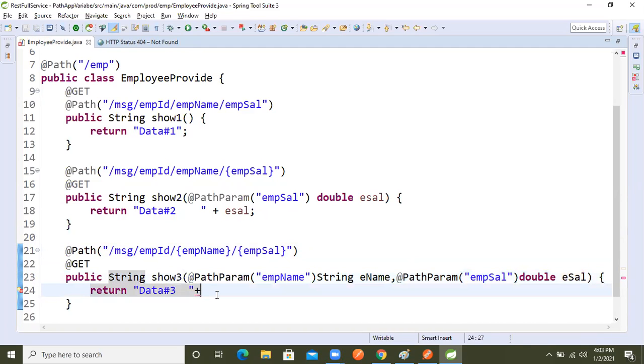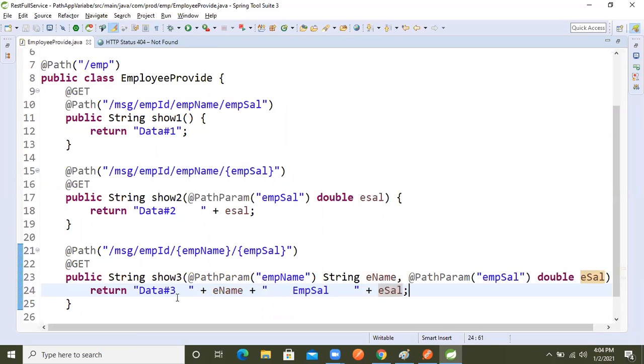So now I'm taking e name, after that emp sal, e sal. Now emp sal here. Again I will take one more thing here, emp name also, like that it will represent.